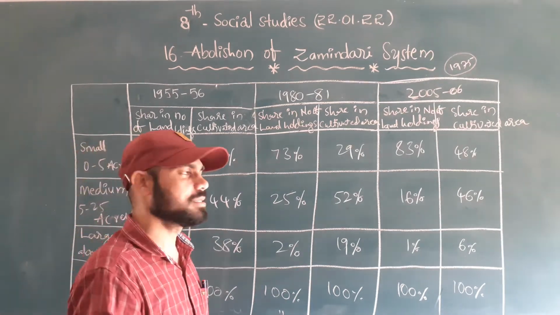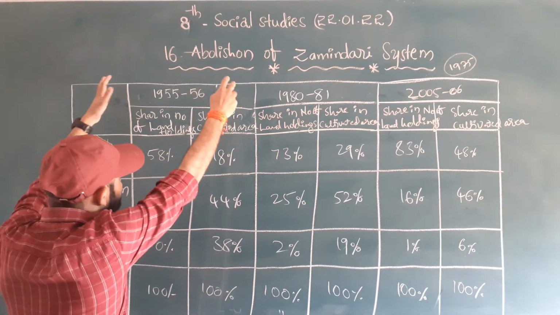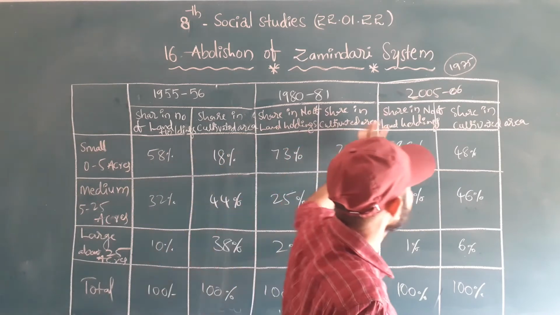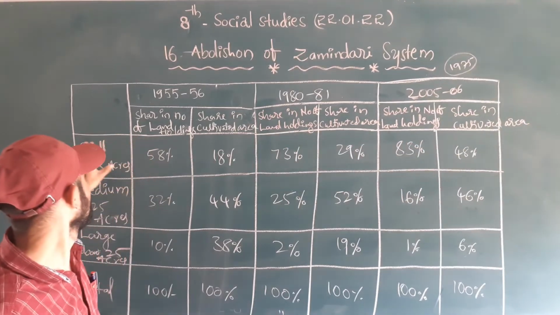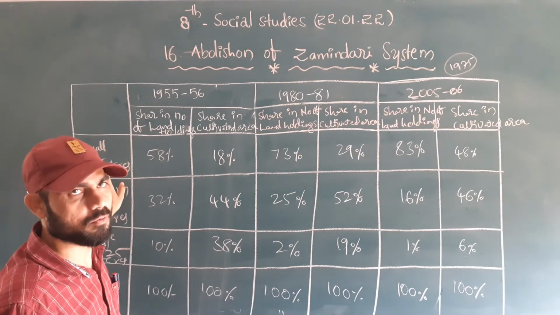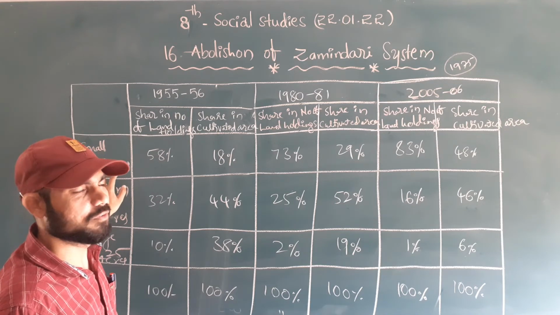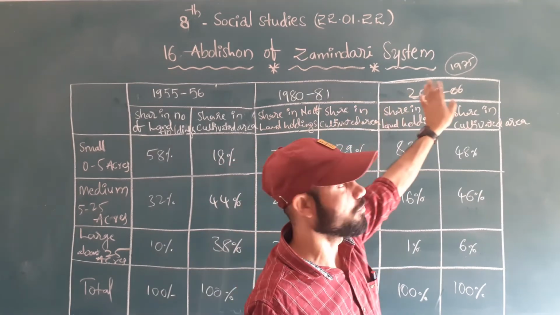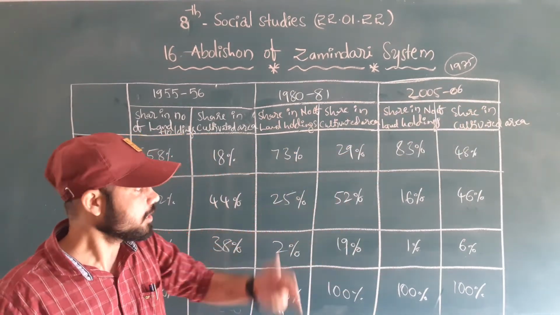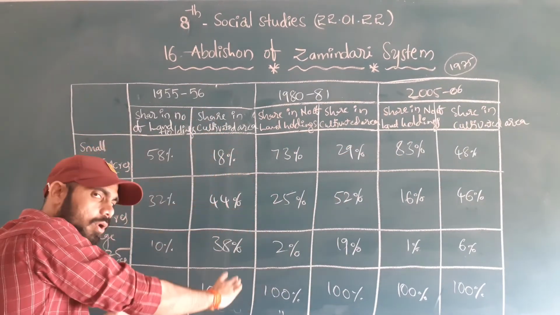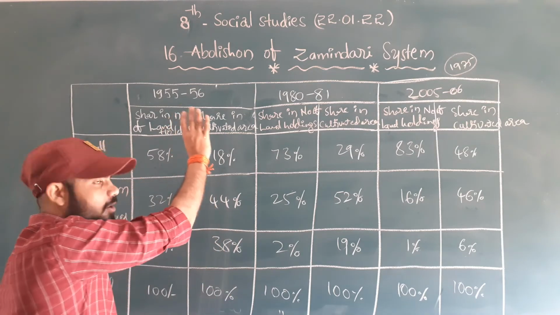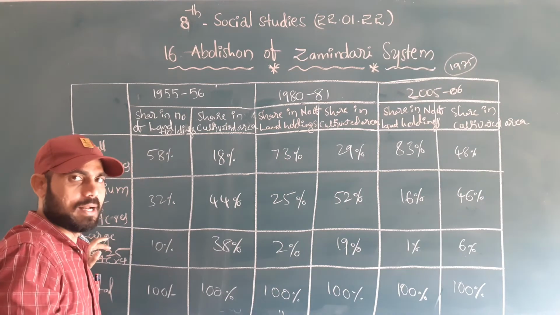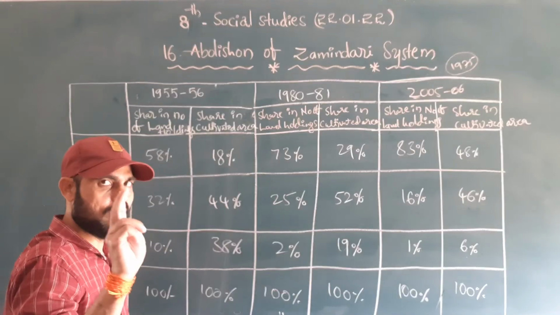You have two choices here. You can explain regarding only these years, the first part, or you can go with only these lines, right? You can compare only the small acres, 0 to 5 acres, across 1955-56, 1980-81, 2005-2006. This is one choice. Another is that you take only 1955-56, and among them you compare small, medium and large. You have these two ways.